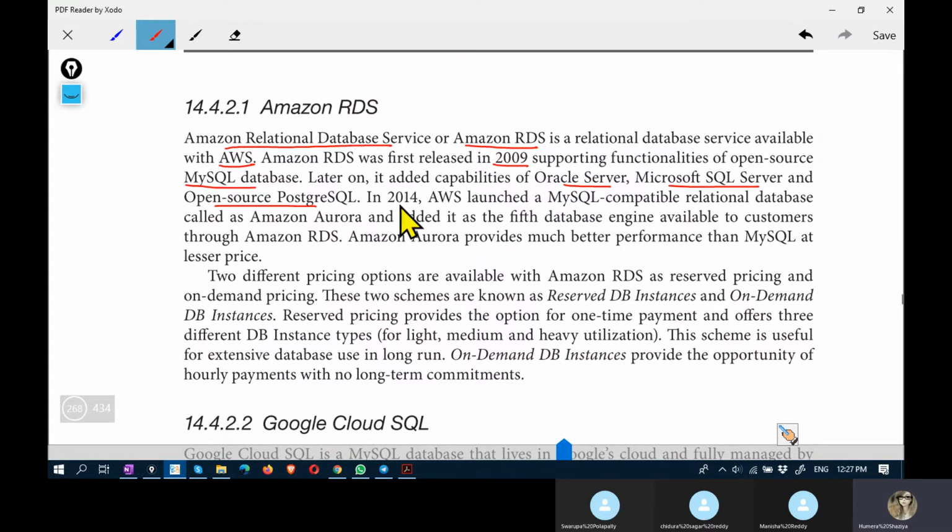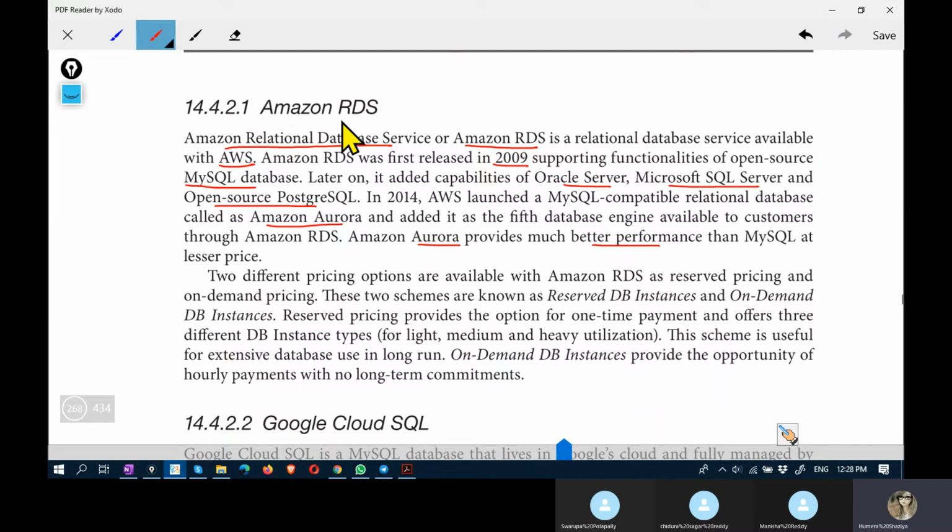And in 2014, AWS launched MySQL compatible relational database called Amazon Aurora. This Amazon Aurora is MySQL compatible relational database launched by AWS. The advantage of Amazon Aurora is it provides better performance than MySQL at lesser price.